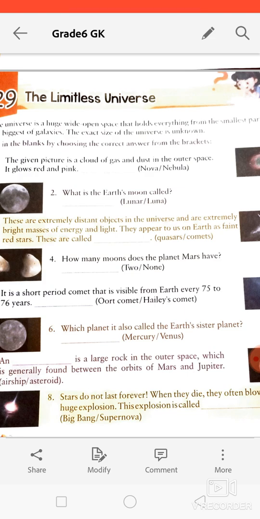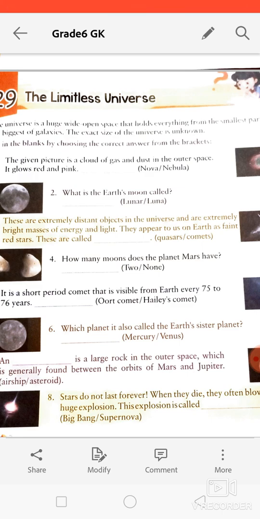Okay. Fourth one is, how many moons does the planet Mars have? I hope you all know the answer of this question. Mars has 2 moons. There are 2 moons on Mars. Okay. Fifth one is, it's a short period comet that is visible from Earth every 75 to 76 years. It is called Halley's Comet. It is Halley's Comet or Comet Halley. Both are called. Sixth one is, which planet is also called Earth's sister planet?